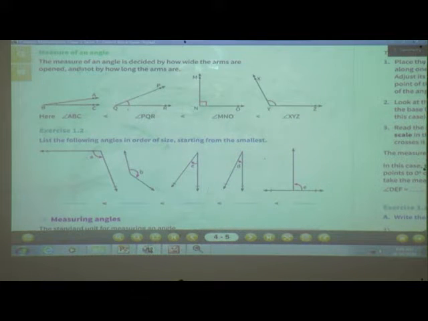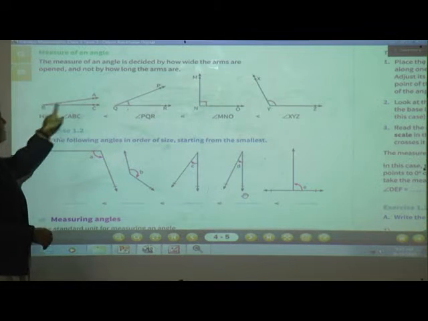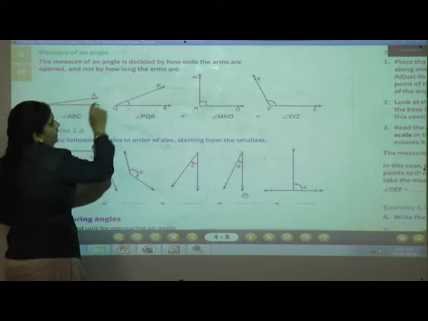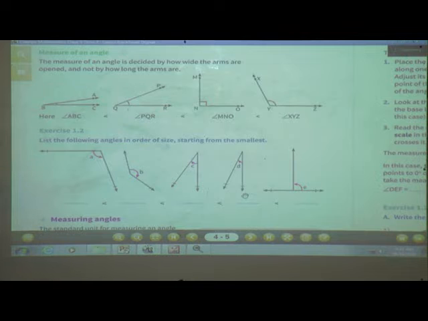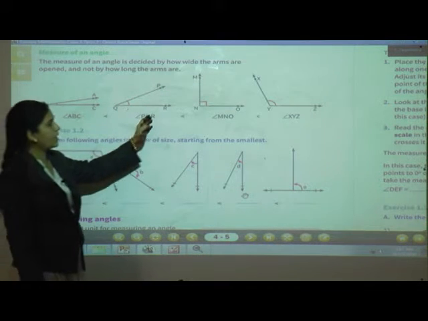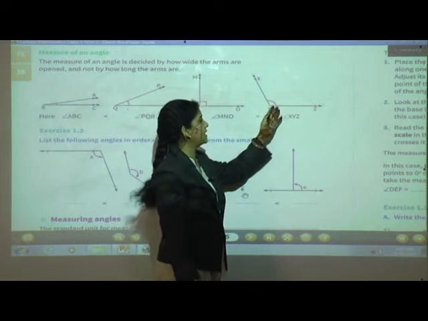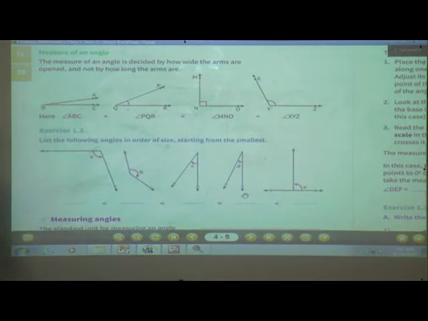See, the measure of an angle is decided by how wide the arms are open, not by how long the arms are. Remember this, students. So in this figure, angle ABC is smaller than angle PQR, angle MNO is greater than angle PQR, and angle XYZ is greater than all these three angles.